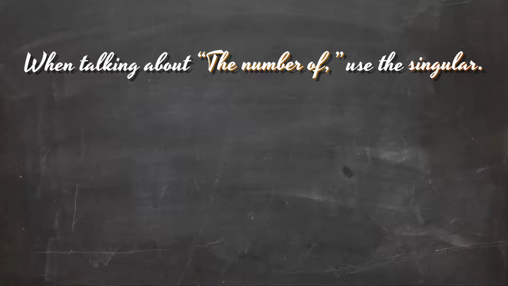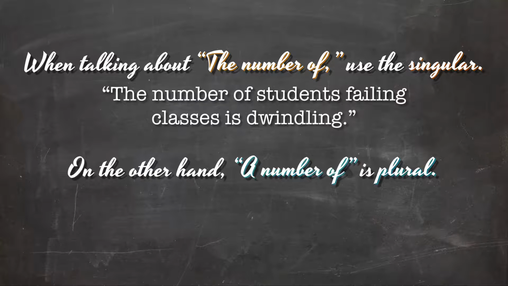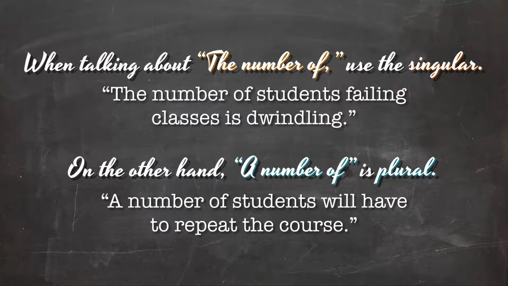As an aside from pronouns, when talking about the number of, use the singular. For example, the number of students failing classes is dwindling. On the other hand, a number of is plural. A number of students will have to repeat the course.